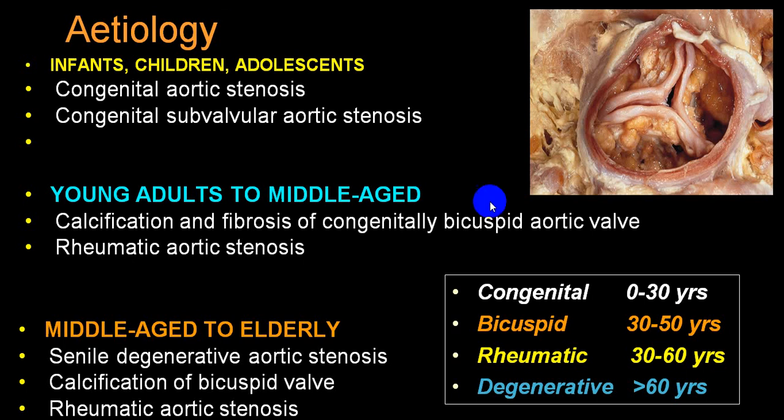So if you go according to age, less than 30 it is congenital, between 30 to 50 the chance of bicuspid is more common, between 30 to 60 rheumatic, and more than 60, some people say more than 70, the degenerative group. So this is infants, younger children, and middle-aged groups.